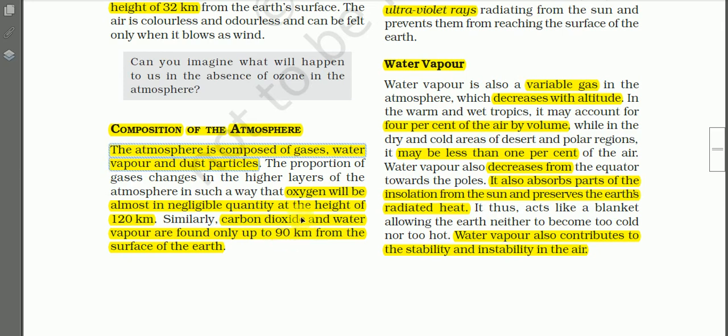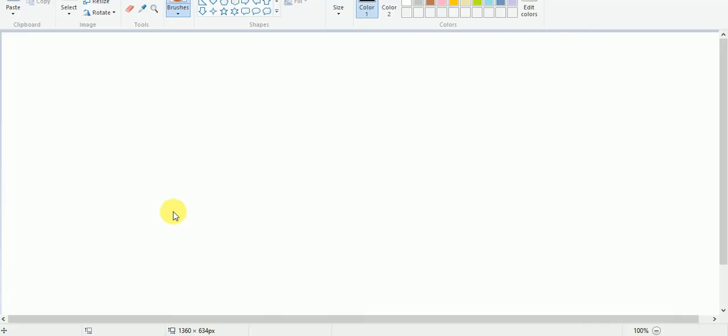The proportion of gases changes in the higher layers of the atmosphere in such a way that oxygen will be almost negligible in quantity at a height of 120 kilometers. That means oxygen is merely confined within 120 kilometers from the ground.